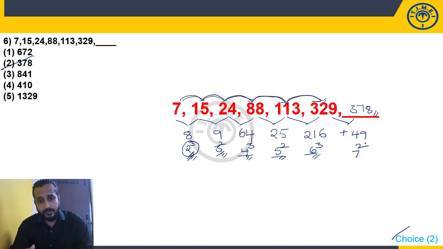2, 3, 4, 5, 6, 7 are consecutive natural numbers. This can also be an odd number, this can also be a prime number, this can also be a composite number, this can also be non-prime numbers. Here one of the patterns given is natural numbers. It can be any one of the classifications: even, odd, prime, composite, non-prime numbers. Fine.